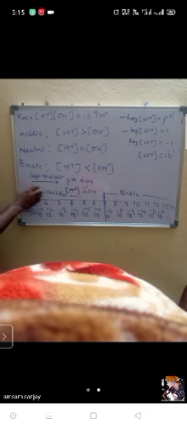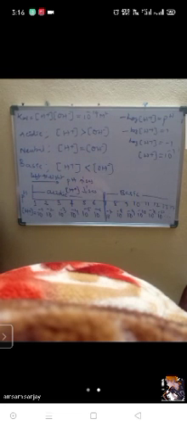Left to right, the pH value increases, so the basic character will increase and the acidic character will decrease. When the pH is equal to 1, 2, 3, these are strong acids. Going a little further, 5, 6, near to 7, those are weak acids. 7 is neutral. Then these are weak bases, and further on strong, more strong bases will come.